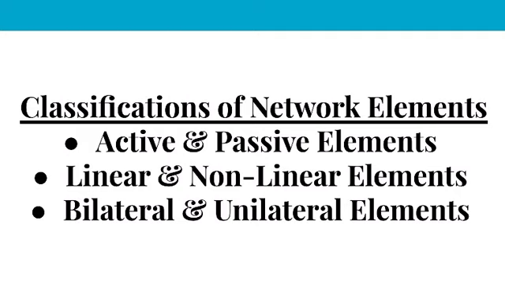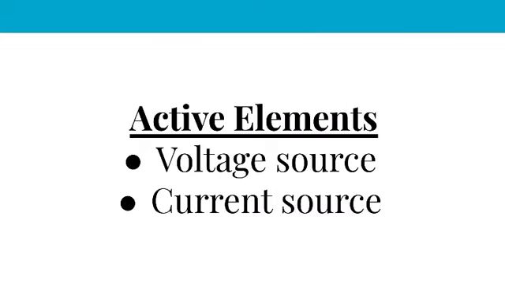Next, let us see the classifications of these electric network elements. These are the three main classifications we are going to see: active and passive elements, linear and non-linear elements, and bilateral and unilateral elements. Let us see each one individually. First, active elements. Active elements deliver power to other elements which are present in an electric circuit. Sometimes they may absorb power like passive elements also. That means active elements have the capability of both delivering and absorbing power. The examples of active elements are the voltage source and the current source.